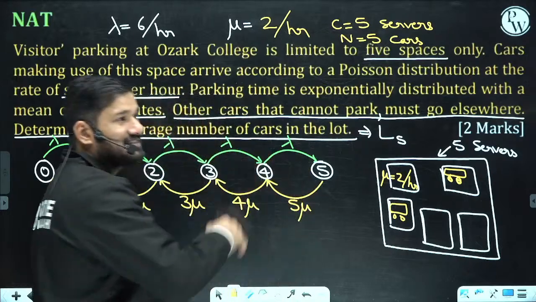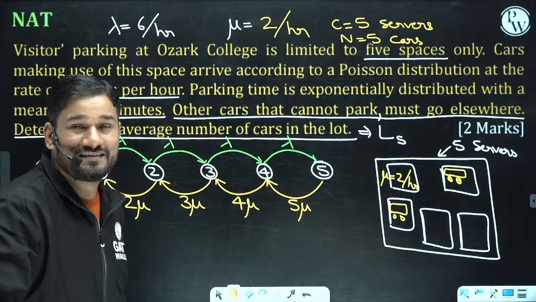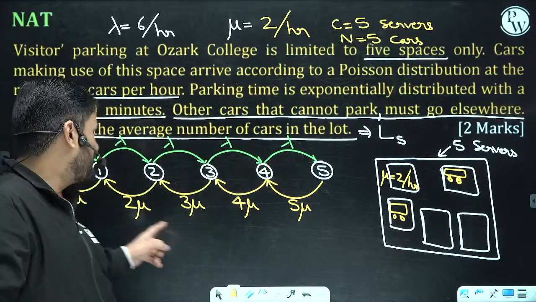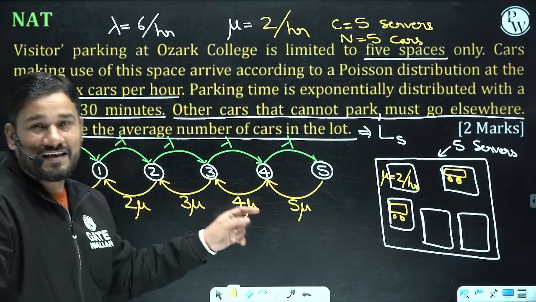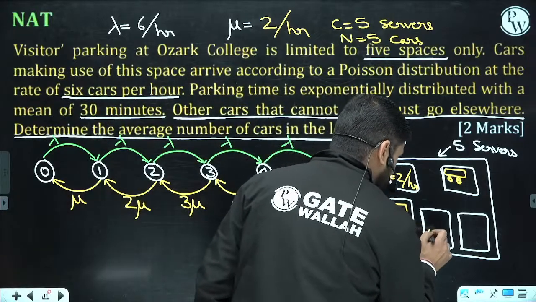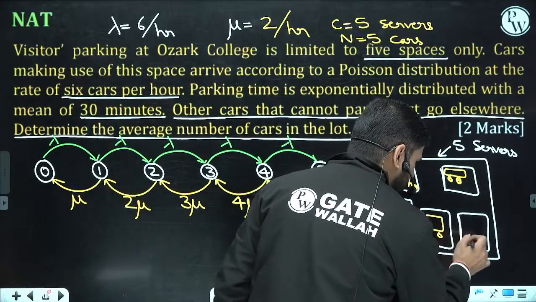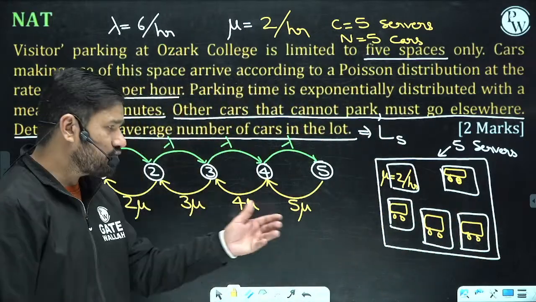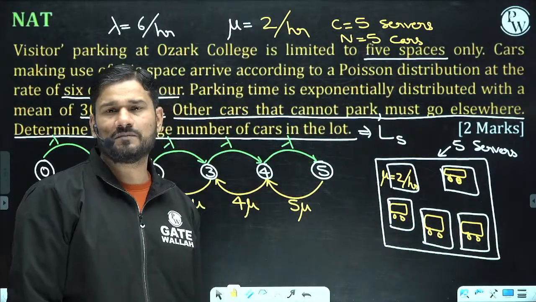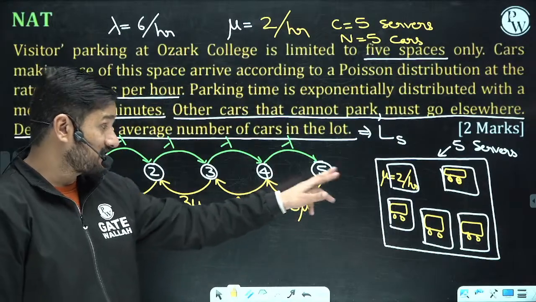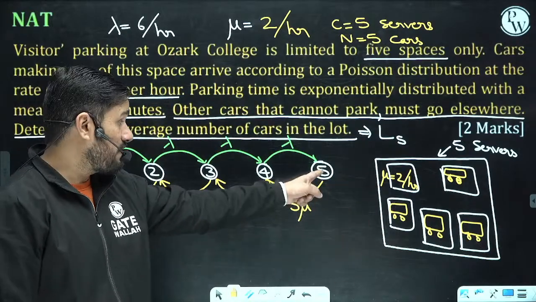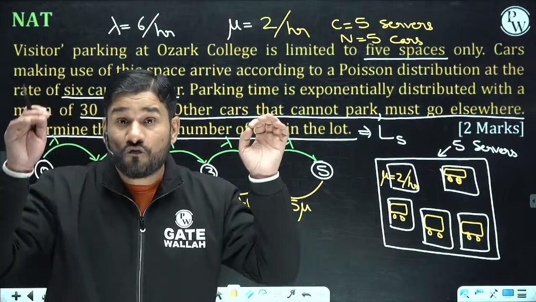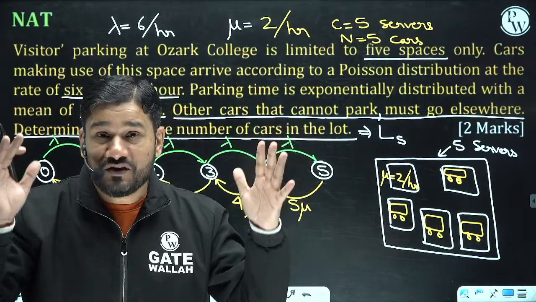That's why I am discussing this. See the beauty of this diagram. Lambda is constant, but mu is increasing with the number of cars. If we have 5 cars, all 5 cars are getting service. Service means they are getting parked only. They came to the mall just to get parking. So when you have 5 cars in the system, what is the service rate? The service rate is 5 mu. Are you getting this point?